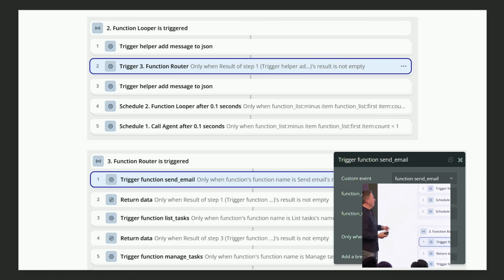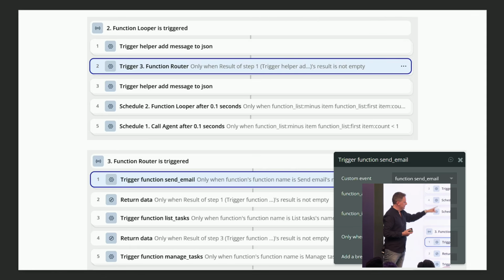And how to do loops in Bubble? You can do it in backend workflows, of course, but this is all frontend. To do loops in Bubble on the frontend, you can schedule a custom event from itself. I mean, you can't. So to do this, you need to schedule this function looper from here and copy-paste it here.